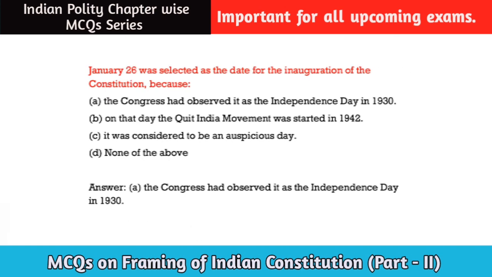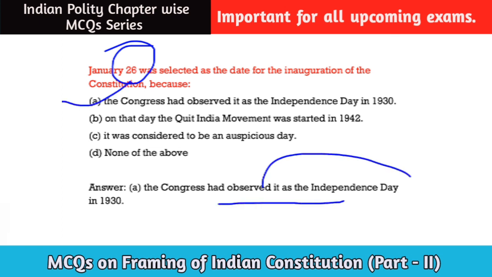January 26 was selected as the date for inauguration of the Constitution. Why was January 26 selected for the inauguration of the Constitution of India? So the answer will be option number A. The Congress had observed it as Independence Day on 26 January 1930. That is why our Constitution was to be adopted on 26 January. Okay, I hope you have got my point.